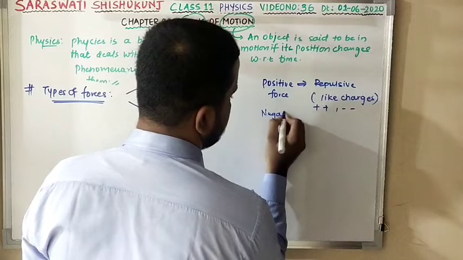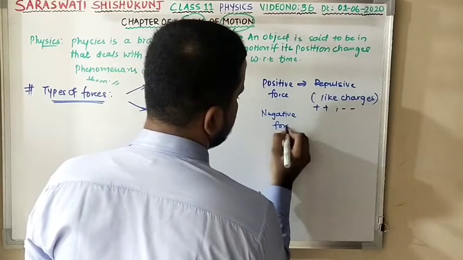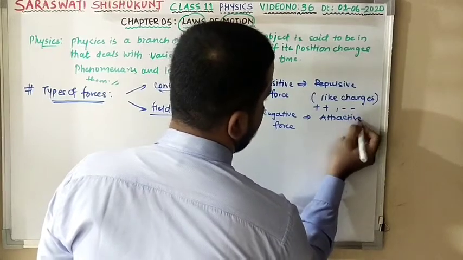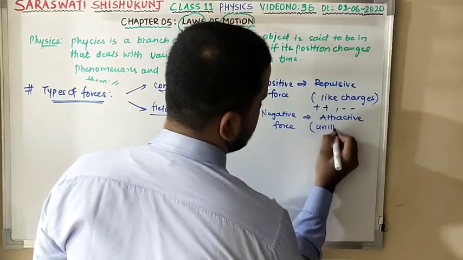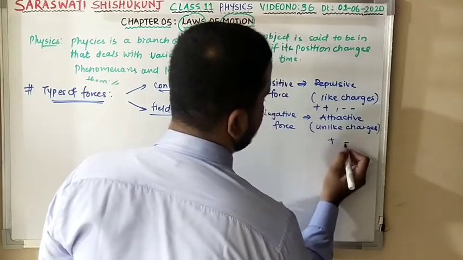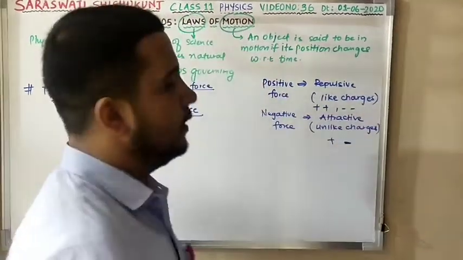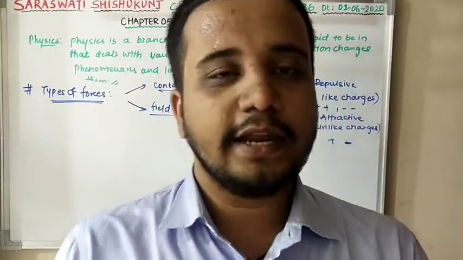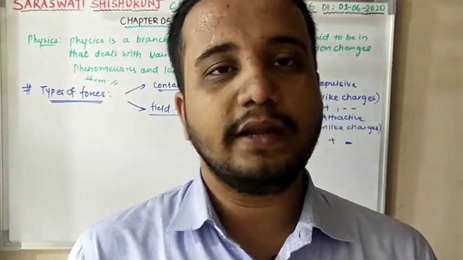The second force is known as negative force, that is attractive in nature. Attractive in nature, that is unlike charges. Unlike charges, that is one is plus and second is minus. Is this clear? Two types of electric forces. That is when two charges are held stationary, if they are having the same polarity, repulsion will exist.